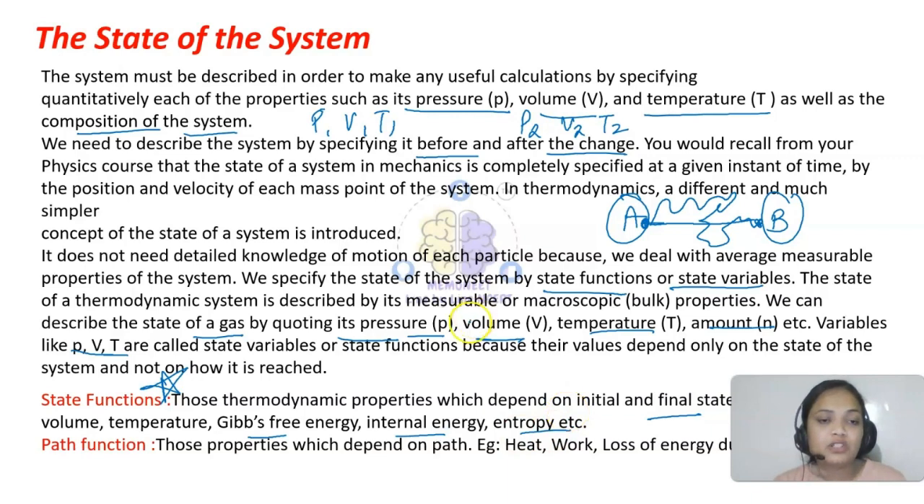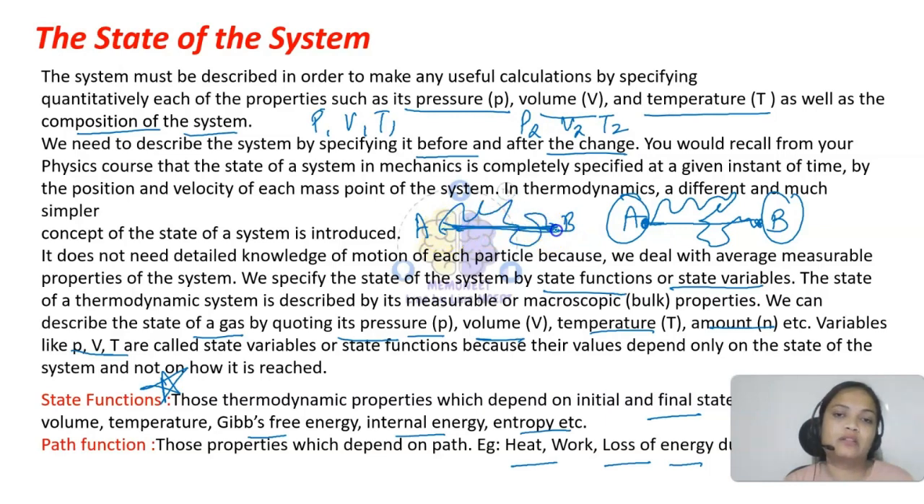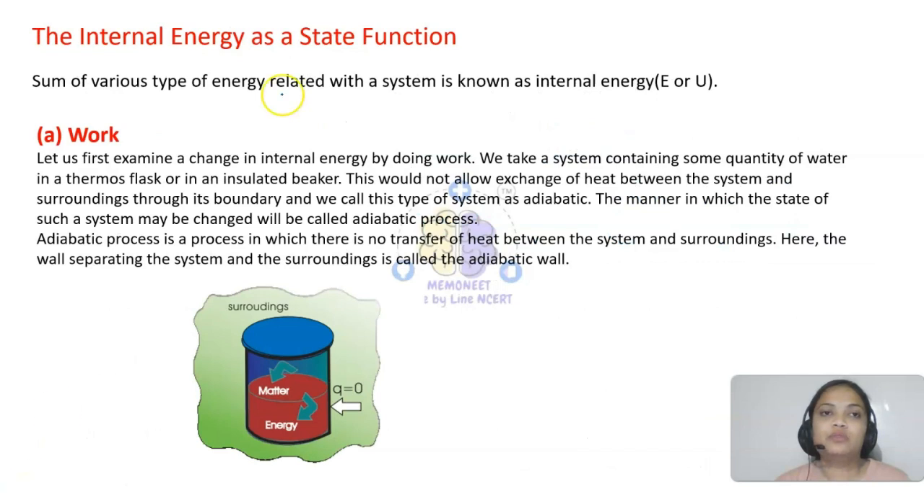But path functions are those whose value depends on the path, like heat, work, loss of energy due to friction. Means let's say if I'm talking about A and B, so work will be different for this path and it will be different for this path. Means that will be dependent on the path followed. Okay, so these are the two things.